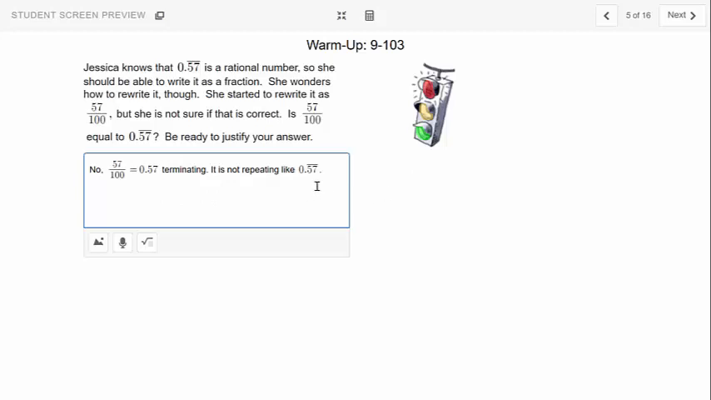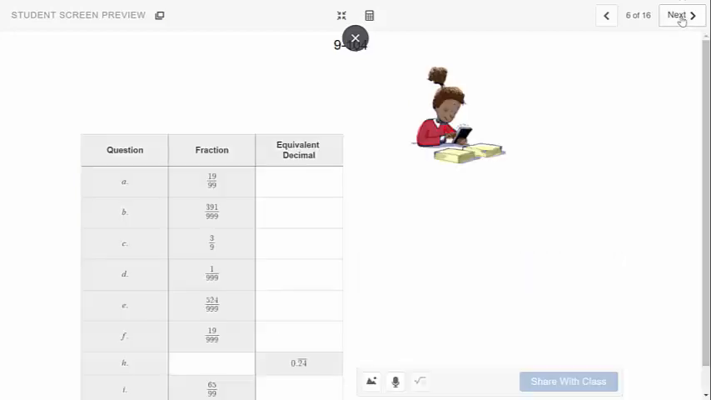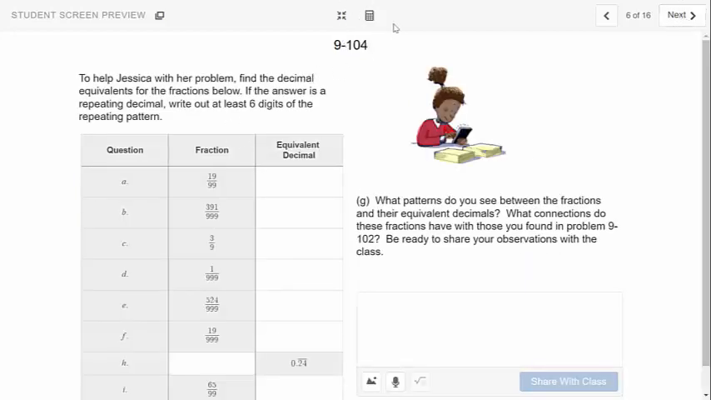Does anybody remember what 0.57 bar is? I think we've talked about it. I know we talked about it a little bit last year in 7th grade, and this year we're going to be doing a little bit deeper dive into that. So let's take a look right here. With the help of your calculator, I would like you to write the decimal equivalents of each of these numbers. If the answer is a repeating decimal, write out at least 6 digits of the pattern.